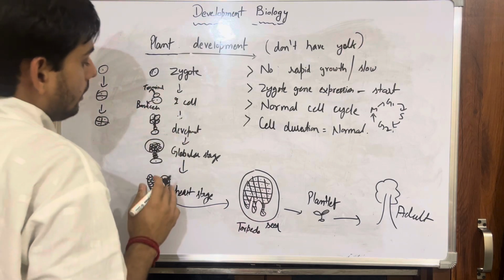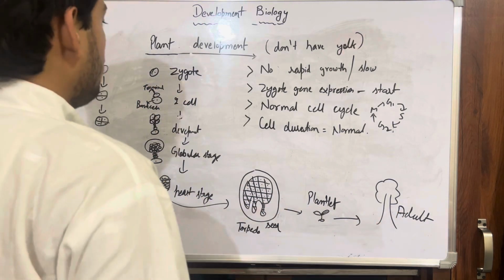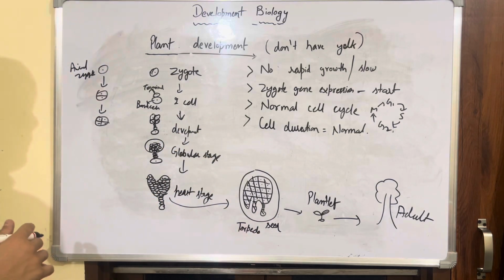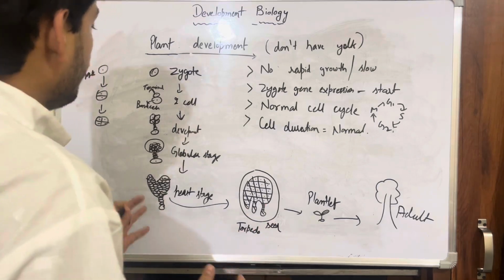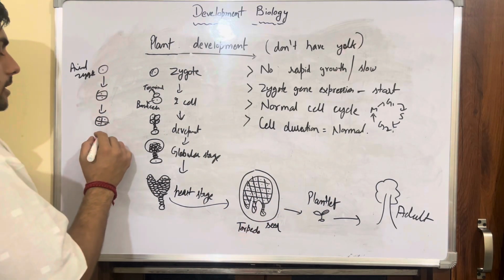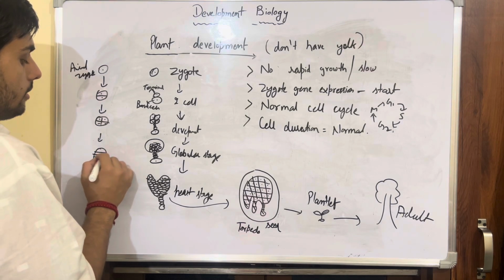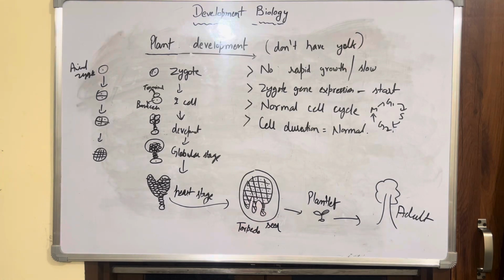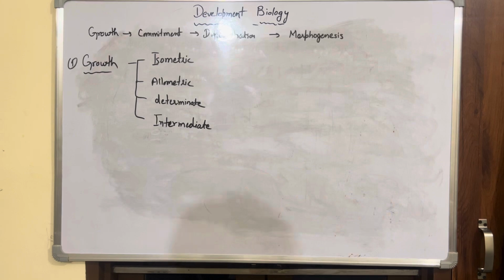All the stages in the plants category are asymmetrical; there is no symmetry going from one stage to the next. But in case of animals, you will find symmetry up to the blastula stage. After the blastula stage, even animal cells start to become asymmetric. So this is a little reference for the upcoming key points.